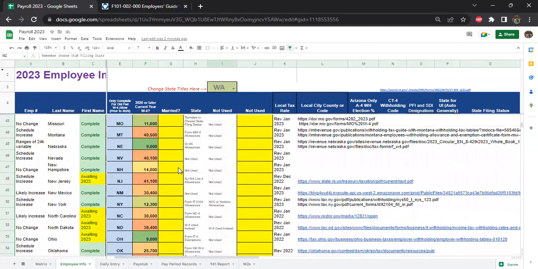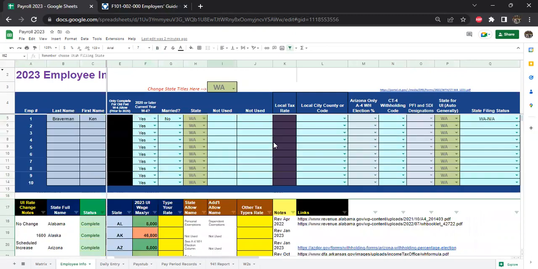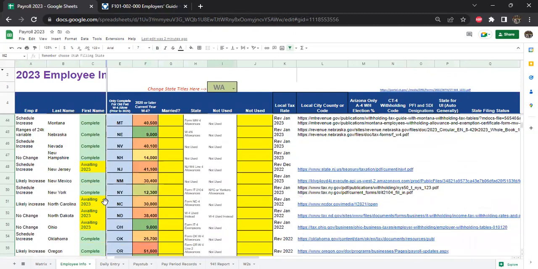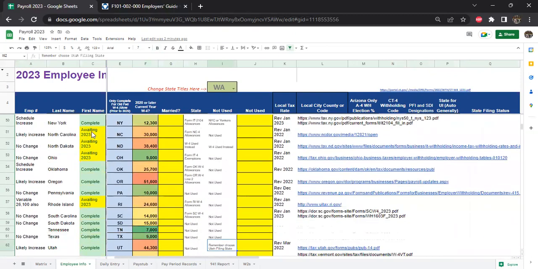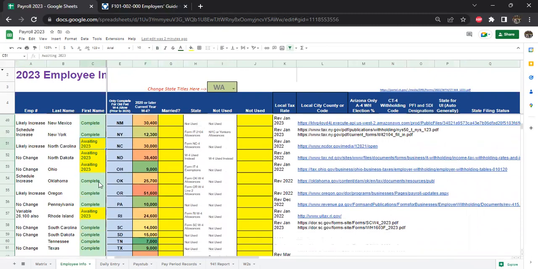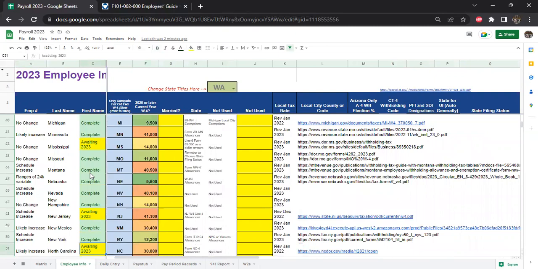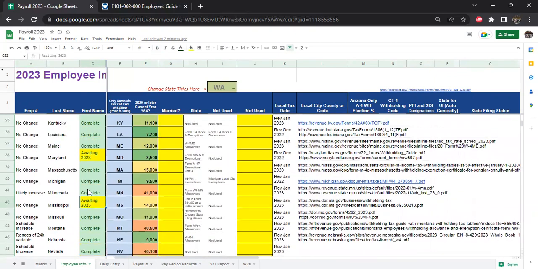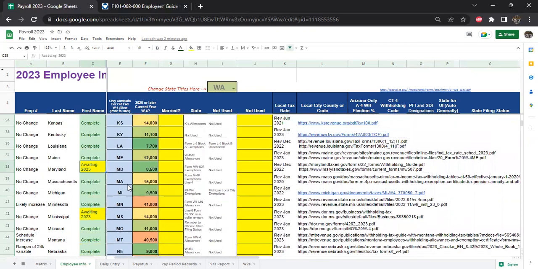So that's Washington. This payroll application can work with those Washington taxes. I just want to let everyone know that Washington is now complete. The states we're waiting on: I know North Carolina is changing slightly, and a lot of these other ones might not even be changing at all. I know Mississippi is slightly changing, but I already adjusted for it, and Maryland.